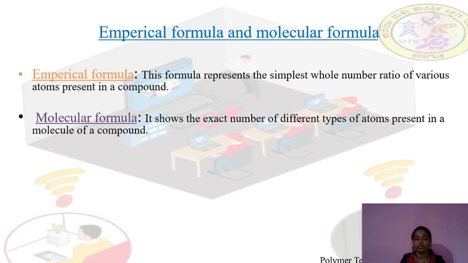Now what is the molecular formula? The molecular formula shows the exact number of different types of atoms. See the difference: empirical formula is the simplest whole number ratio, not the exact number, while the molecular formula is the exact number of atoms in a compound.